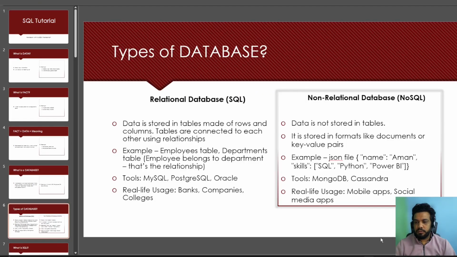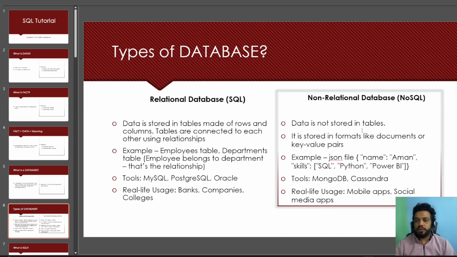So let's go back to this slide. Data is stored in tables made of rows and columns. Tables are connected to each other. This is what I have written over here. You can just read it. It's just for your information so that you can understand it. And then the examples of tools: MySQL, PostgreSQL, and real life usage like banks, companies, colleges.